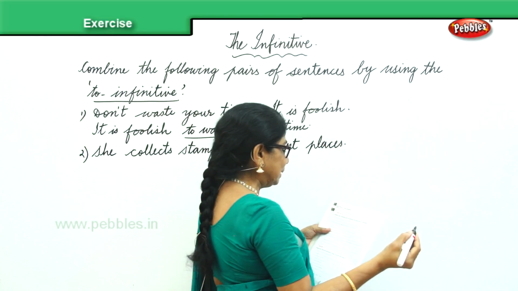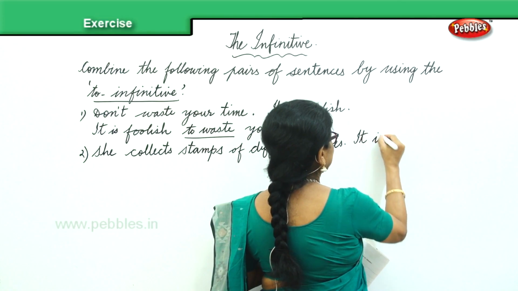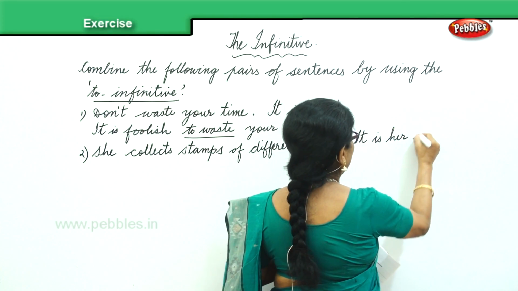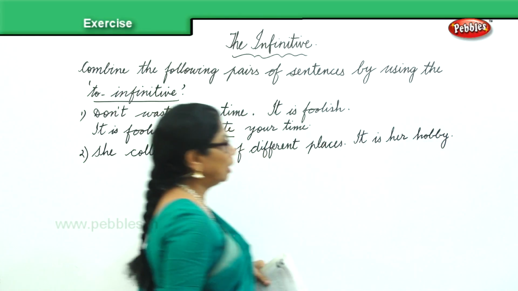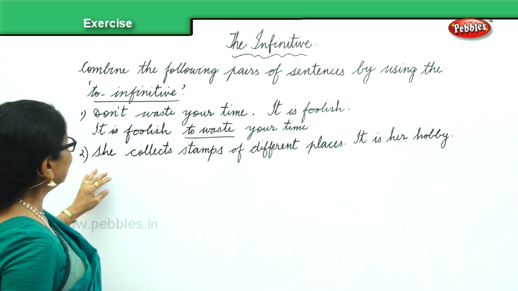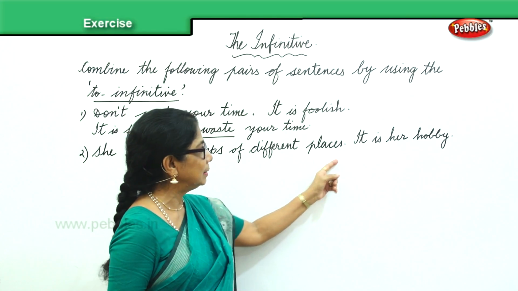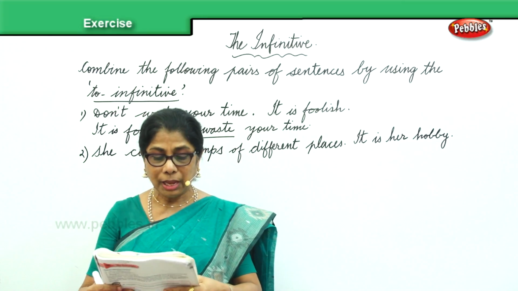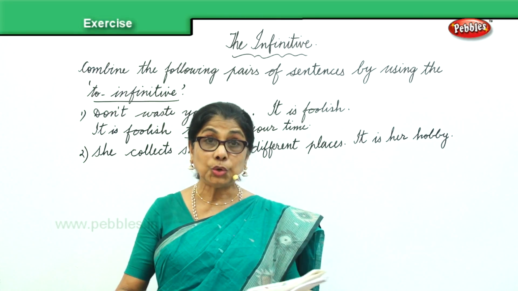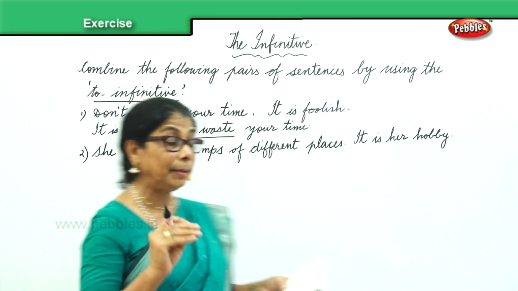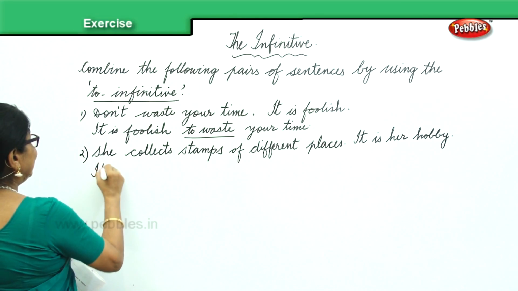And the next sentence is, it is her hobby. Now, we need to combine together with to. She collects stamps of different places. It is a hobby. So, how will you combine the sentence? It is a hobby to collect stamps of different places. Answer is, it is her hobby